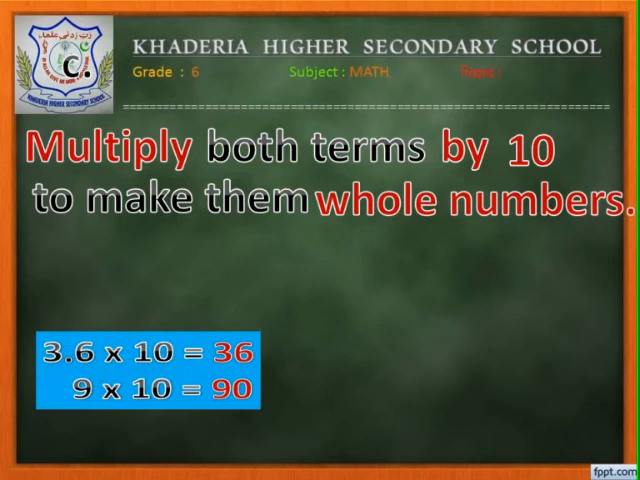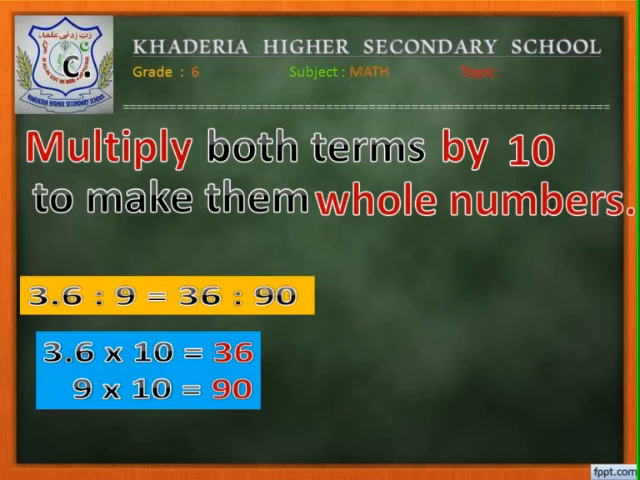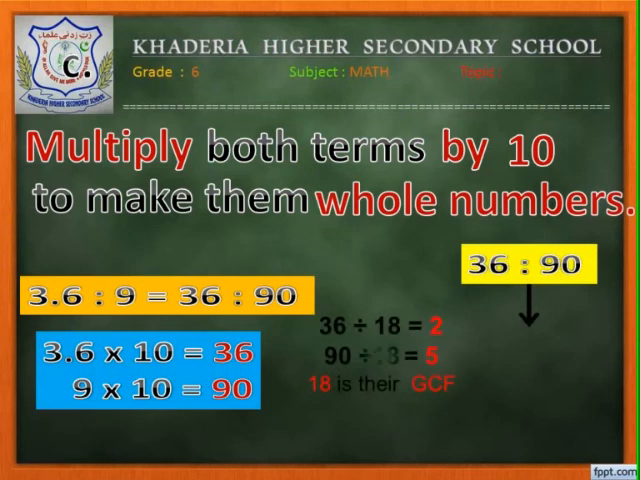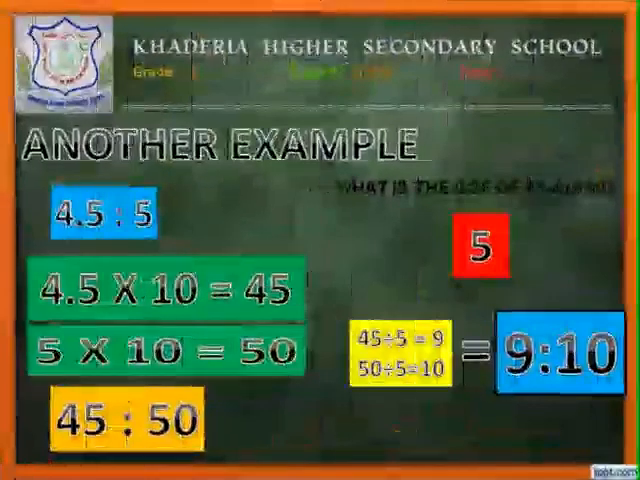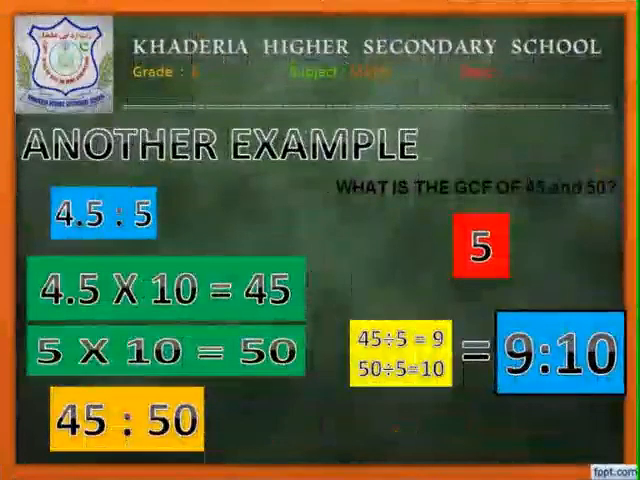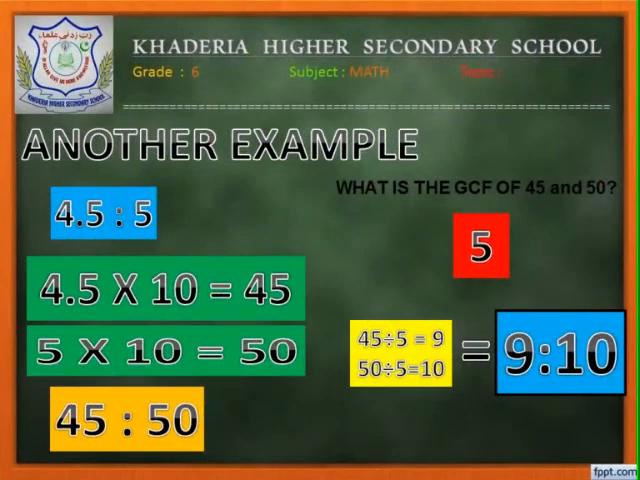This ratio is in the form of the first question. So find the HCF and divide the numbers. If we divide the numbers 36 and 90 by the HCF, 18, we get the final simplest form of the ratio 3.6:9 as 2:5. By using the same concept, you can find the simplest ratio of 4.5:5. The answer is 9:10.